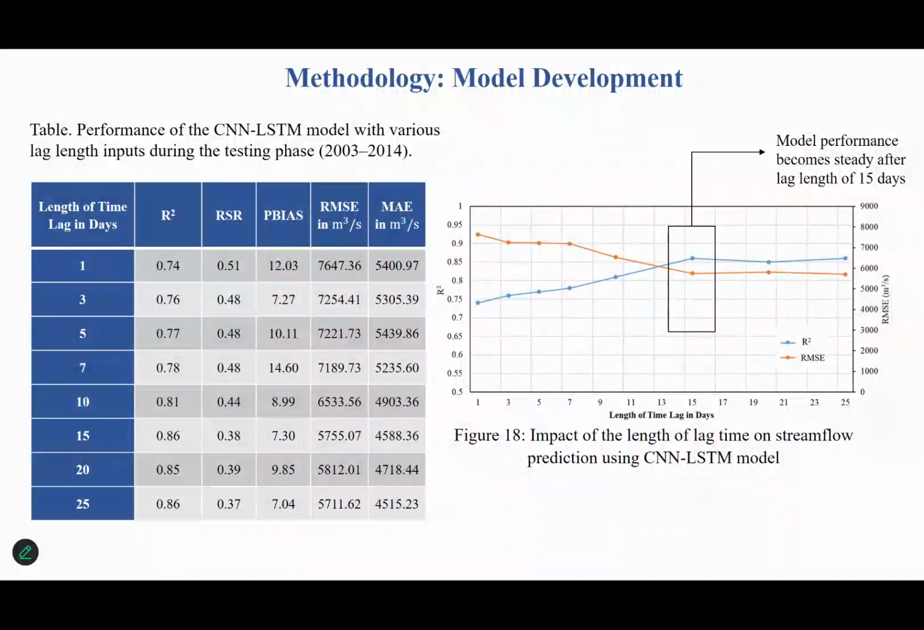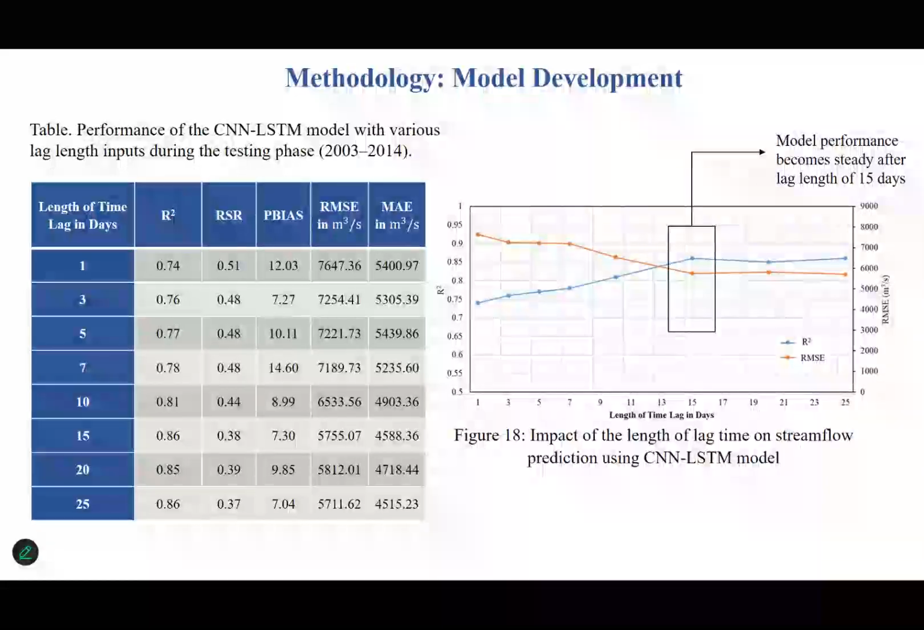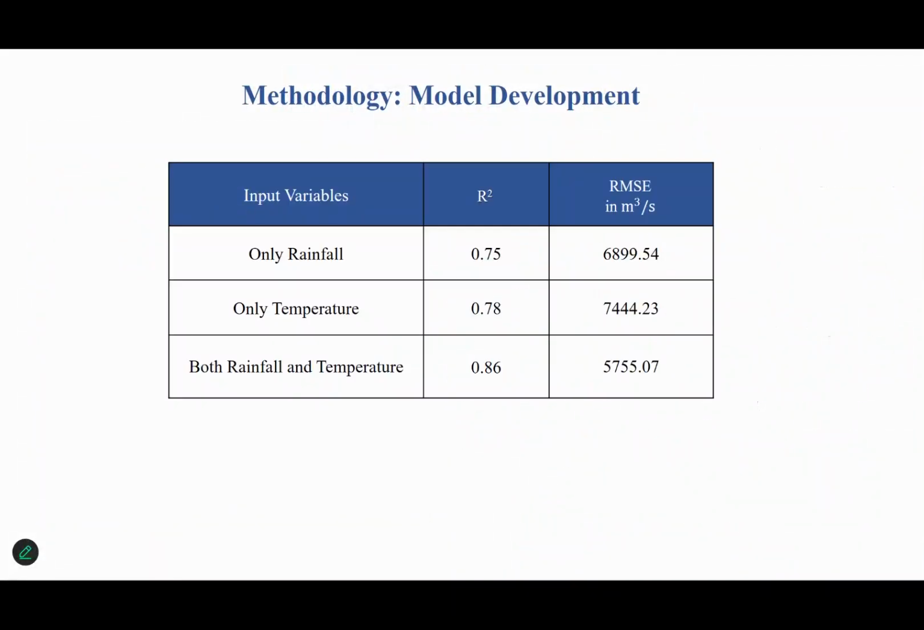So if I summarize the plot in figure 18, here you can see that the R-square value increases sharply after 15 days, which is indicated by the blue line, and it becomes almost flat after 15 days. In the case of RMSE, through the orange line plot, here you can clearly see the value decreases sharply after 15 days, and it has almost become flat. So we have selected up to 15 days of lag length as our optimum for inputs for deep learning.